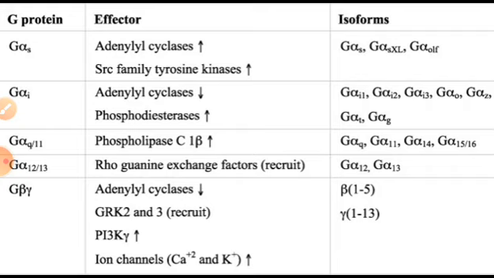These isoforms were found by various gene cloning methods. If Gs is activated, then adenylyl cyclase and SRC family tyrosine kinases get activated. When Gi is activated, adenylyl cyclase decreases and phosphodiesterase increases. Like that, the different types of alpha activation or deactivation will change the activation and deactivation of effectors, and hence their physiological role.